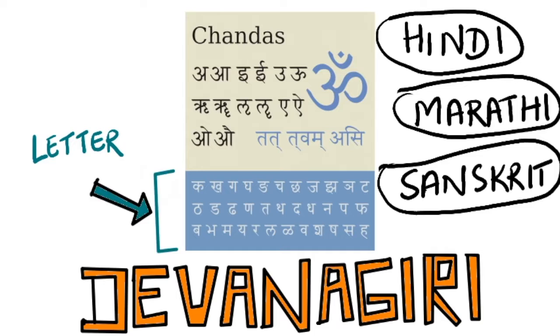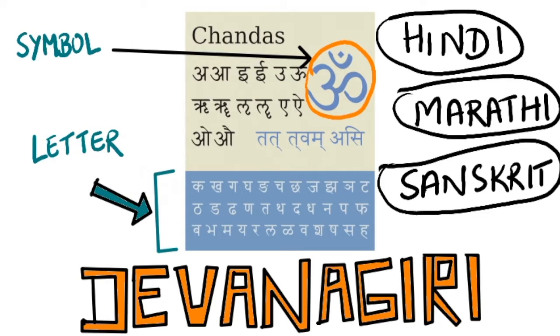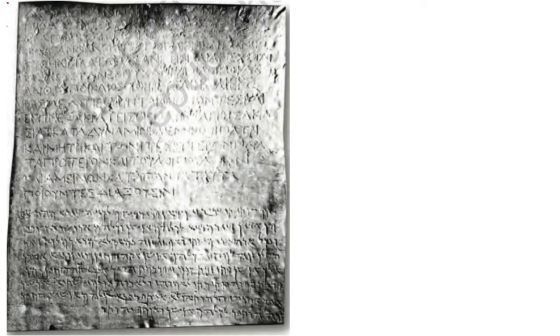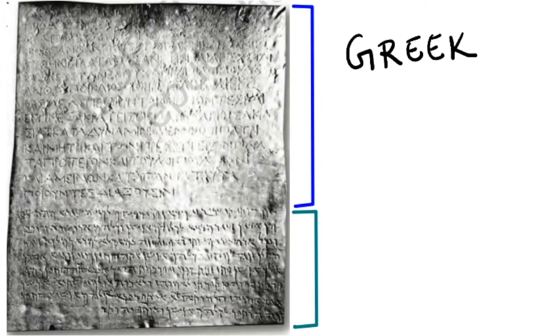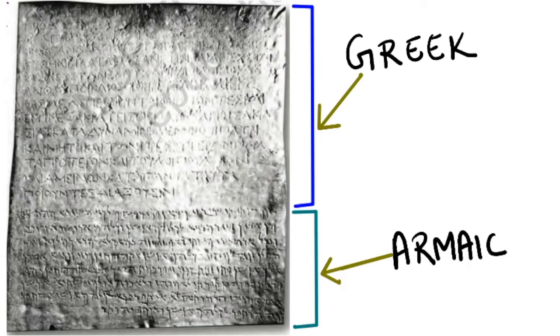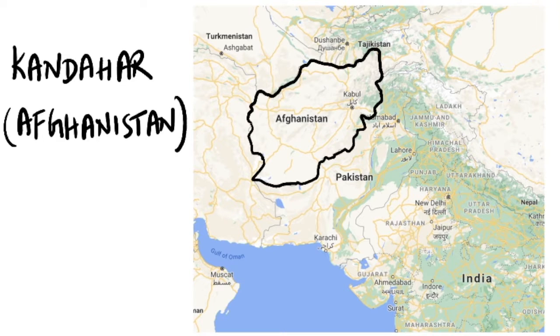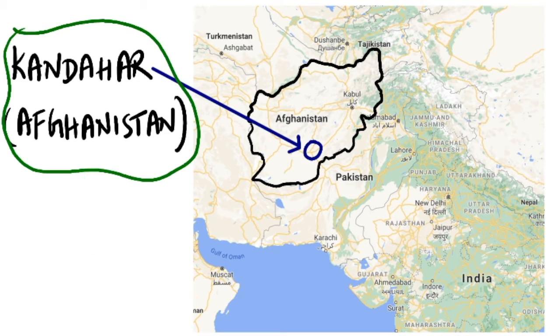K, Kh, G, Gh and so on. These are the letters which make up Devanagari script. As you can see, this inscription in the picture has two different languages. The upper one is Greek and the lower one is Aramaic. It was found in Kandahar, present-day Afghanistan. That means Greek and Aramaic were spoken there around 250 BC.